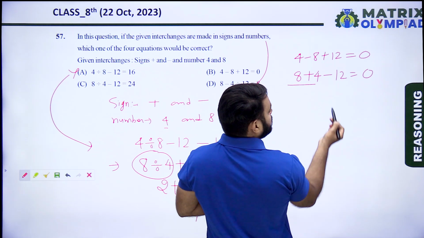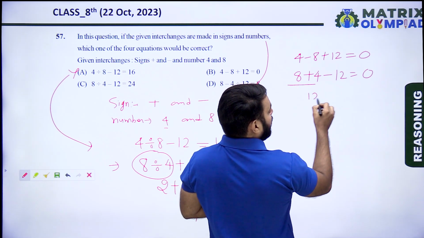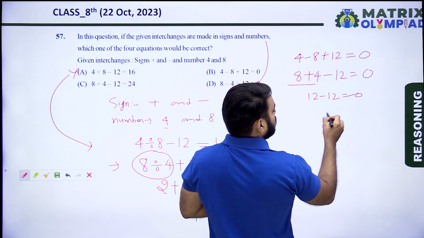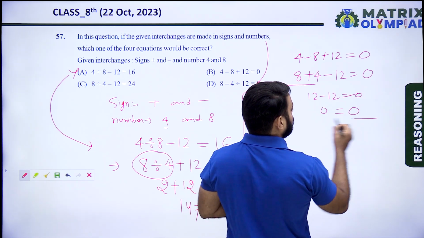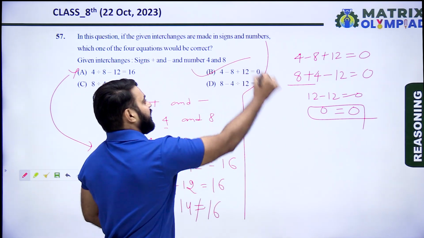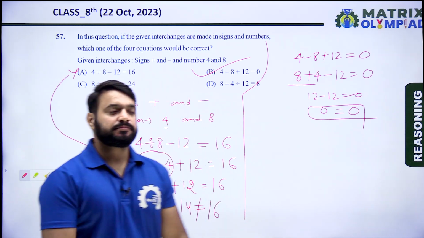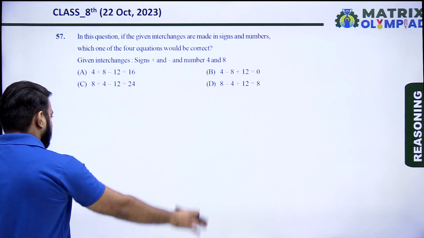So 8 plus 4 is 12. 12 minus 12 is 0. So 0 always equals 0. It means option B is the correct option of this question. So let's move on to the next question.